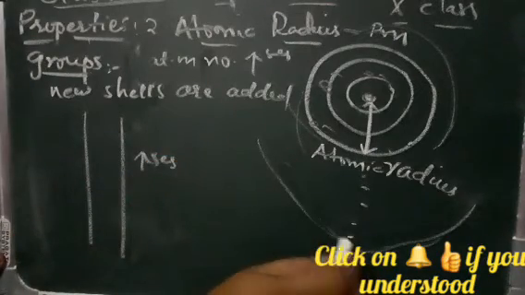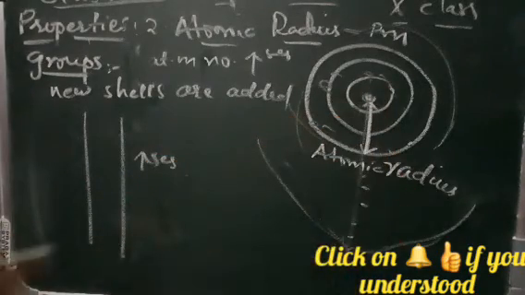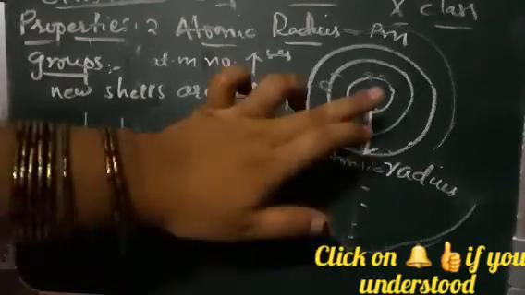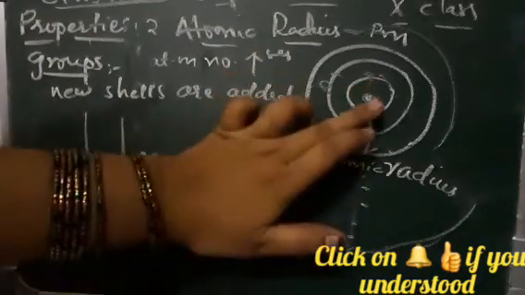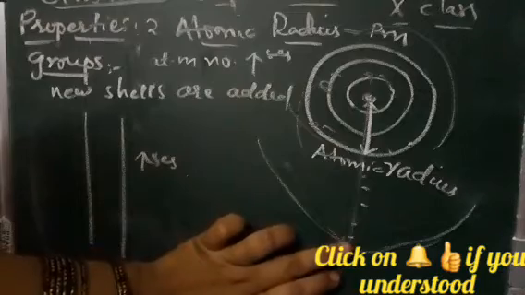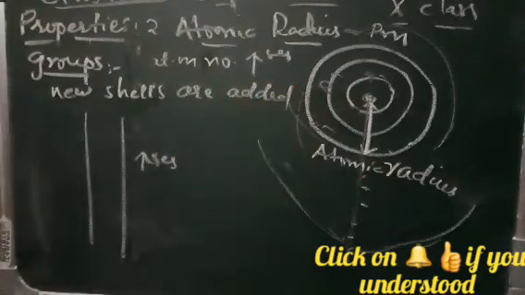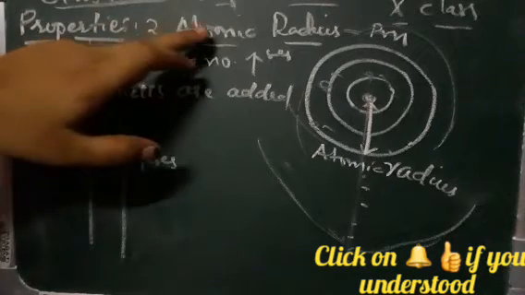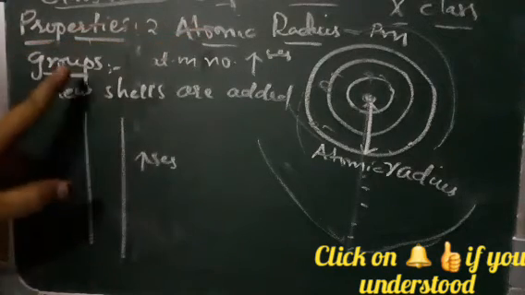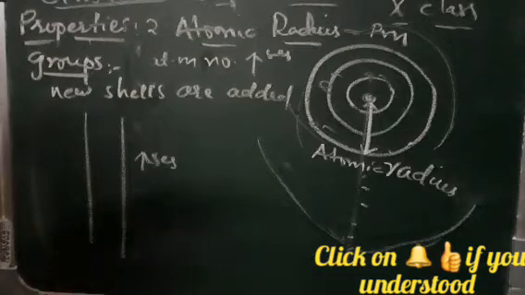If this is the outermost shell, we see that the distance has increased. There is an increase in the distance between the nucleus and the outermost shell, so there is an increase in the atomic radius along the groups.